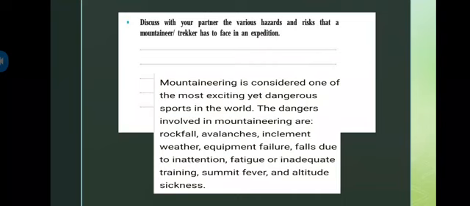There can be weather issues. We can even fall if we do not pay attention while climbing. There can be inadequacy of training also, and there will be some people who might have other things which can become hazards or risks while climbing.